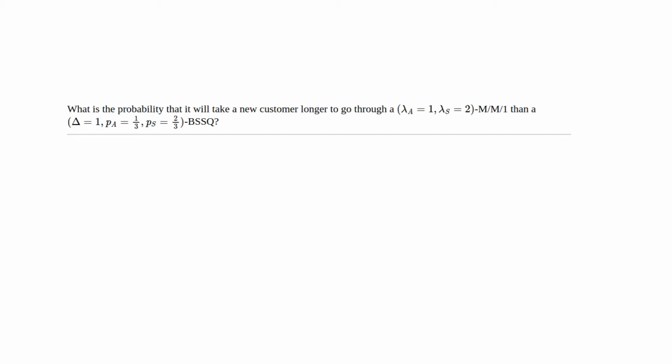We are asked a very basic question. What is the probability it will take a new customer longer to go through a lambda A equals 1, lambda S equals 2, M/M/1, than a delta equals 1, PA equals 1/3, PS equals 2/3 Bernoulli single server queue?